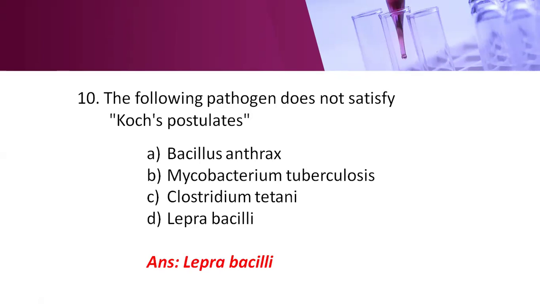So Lepra bacilli do not follow the Koch postulates. So what are Koch postulates? Association, isolation, inoculation, re-isolation. If any bacterium follows the Koch postulates, then only it is considered a pathogenic organism. If it doesn't follow them, then it is considered non-pathogenic.